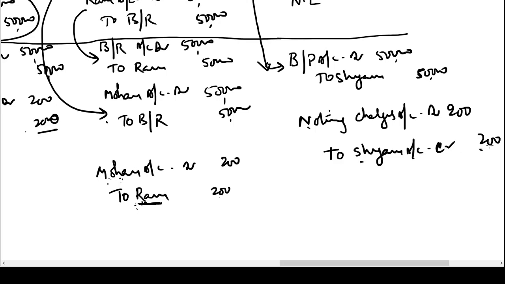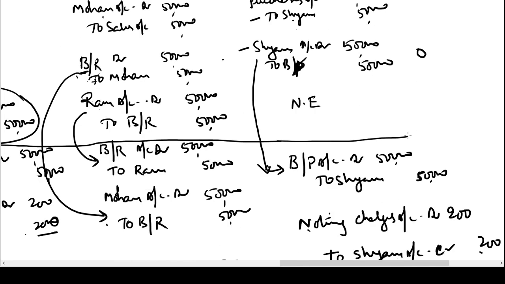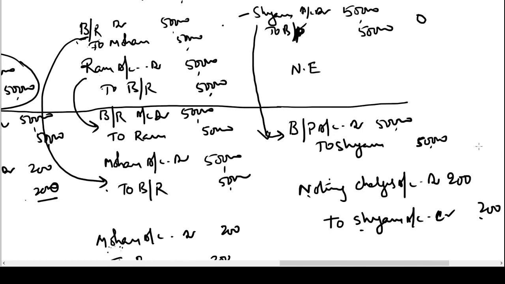Okay. Now, if you observe in the books of Mohan, what is the position now? Earlier Shyam account was debited and the Shyam account balance became 0 here. But by passing these two entries, Shyam has now become a creditor for 50,200 in the books of Mohan.